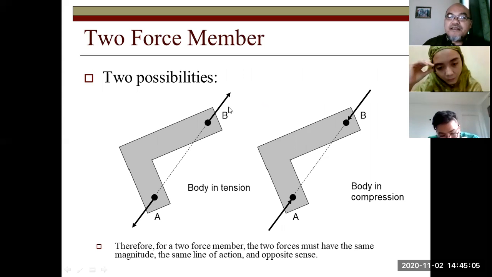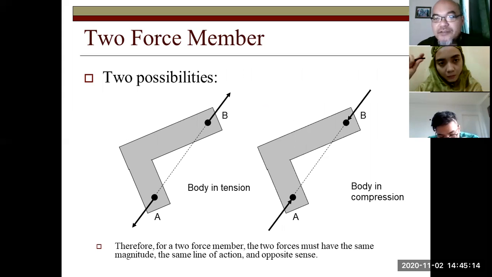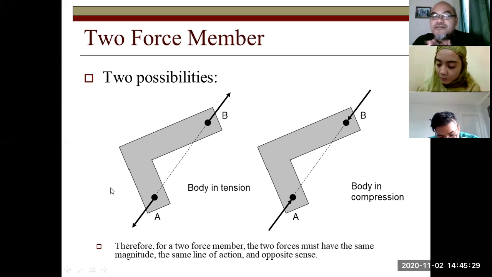Force A and B are opposite to each other, but they are the same magnitude, so they cancel each other, right? Sigma F equals zero. Sigma moment also equals zero. Why? Because if you calculate moment about point A, this force at B does not exert any moment because its line of action coincides with point A. So it doesn't have a distance D.